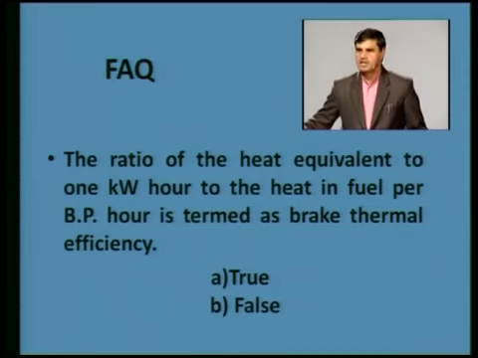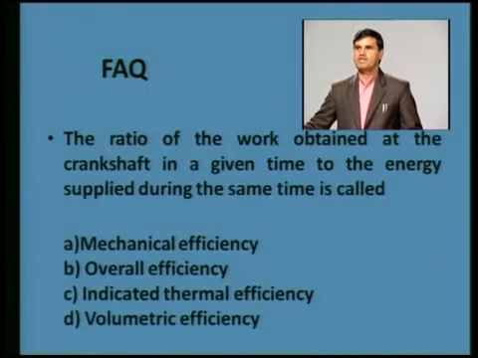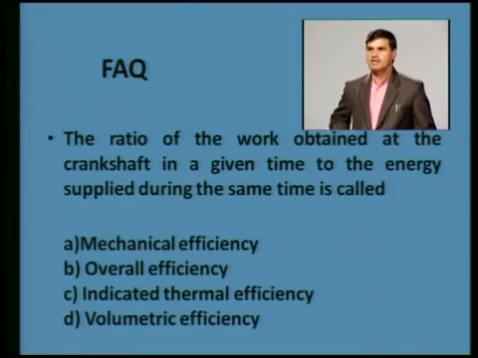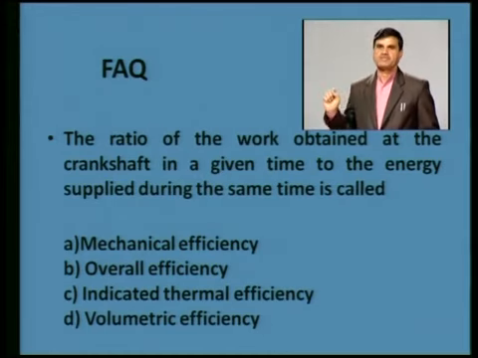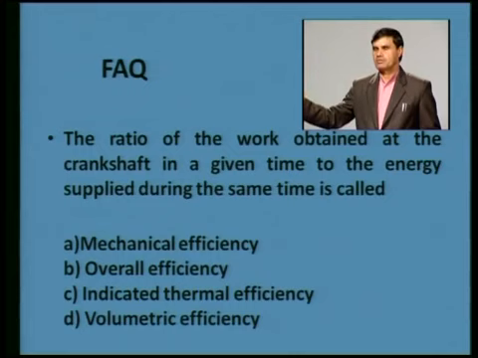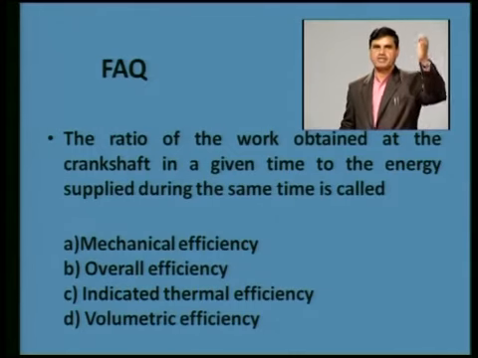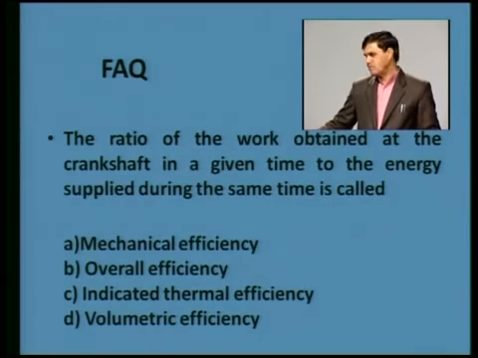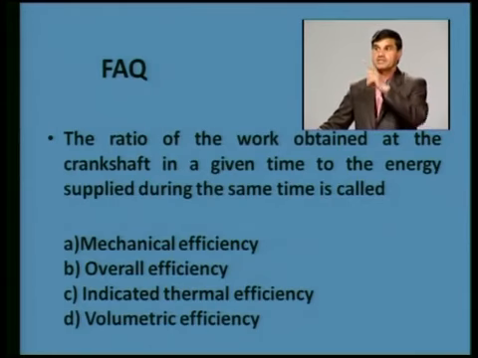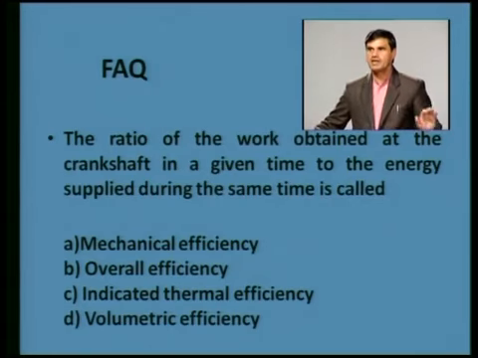So, the options which are given here, true and false, this statement is true. Another one: the ratio of the work obtained at the crankshaft in a given time to the energy supplied during the same time is called overall efficiency. The output which you have obtained on the crankshaft and the heat input which has been given, this efficiency is termed as overall efficiency.